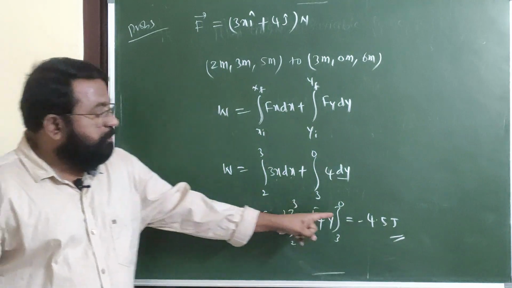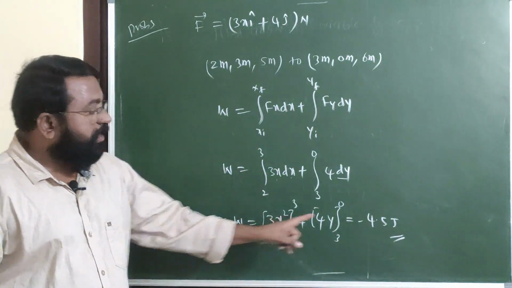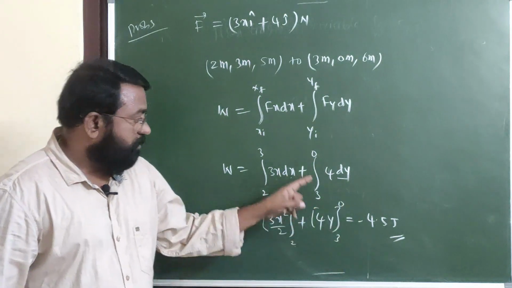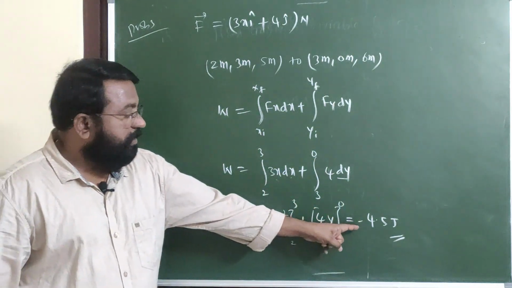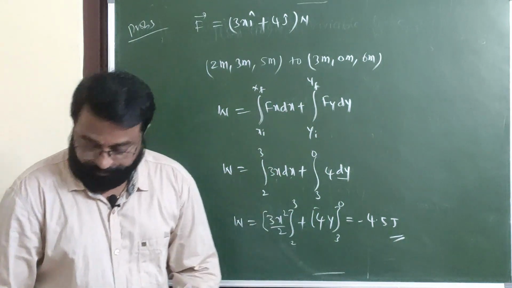If the work done is positive, the speed increases. If work done is negative, speed decreases. Therefore, in this case, work done is negative. Therefore, speed decreases.